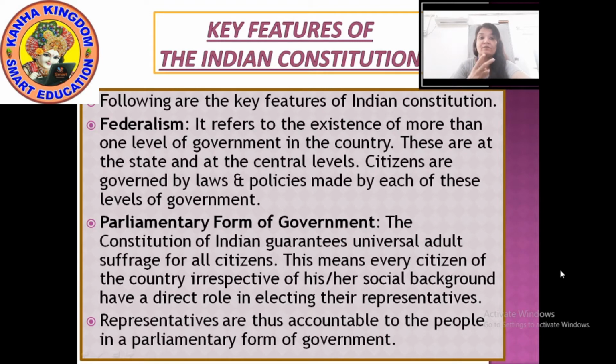There are two types, one is democratic, one is monarchy, right? In a monarchy, you can't question anyone, because the monarchy is run by the king, and after the king, his son. So here you have no right to question, or to become a leader. You can't elect a representative for yourself.